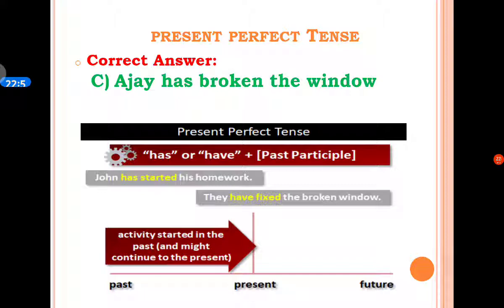In this sentence, we have the structure of the present perfect tense, that is has plus the past participle form of the main verb, that is broke. So here the correct answer is C option, Ajay has broken the window.